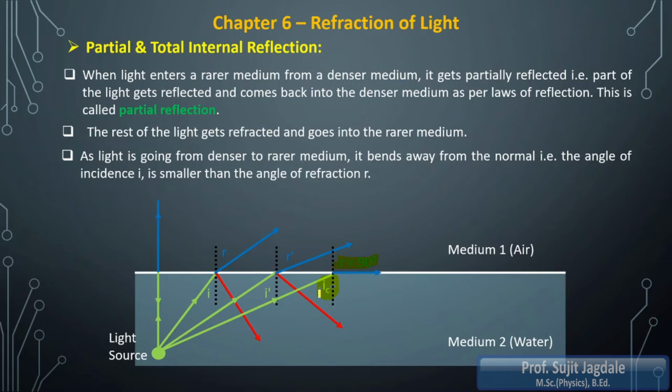So the refracted ray is exactly on the boundary, so that condition is critical. If we shift a little bit downside, then it will enter into the second medium. Because it is on the boundary, that is the critical condition, therefore that angle of incidence I refer to as the critical angle.